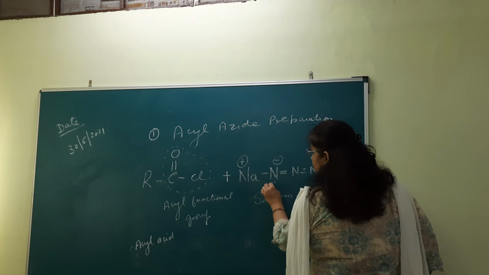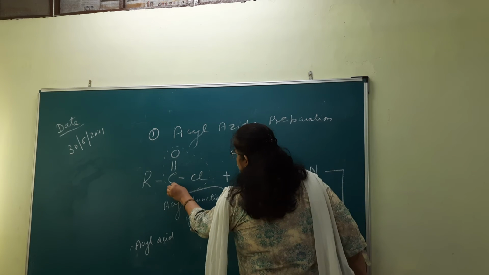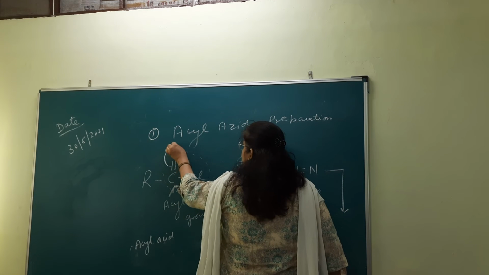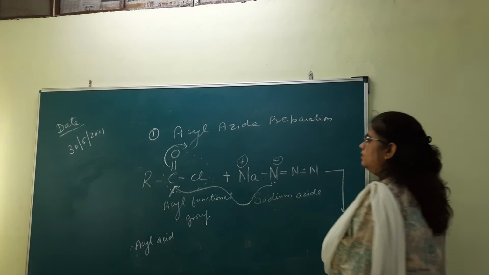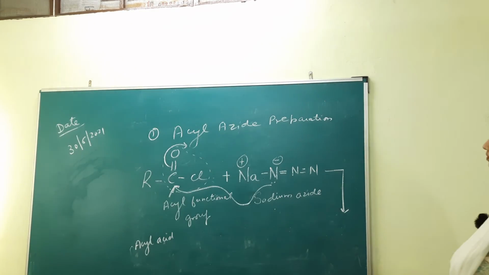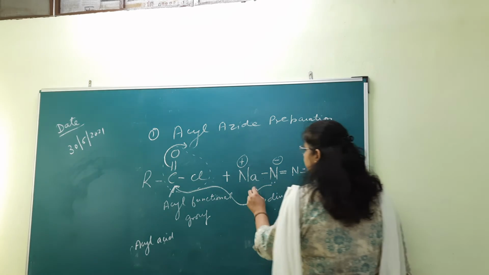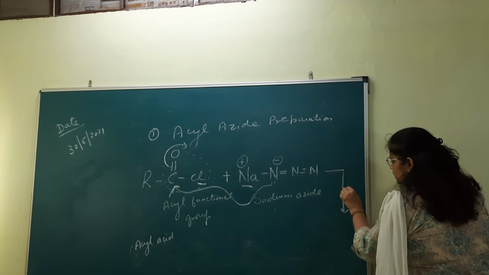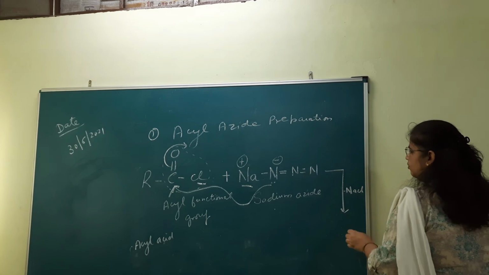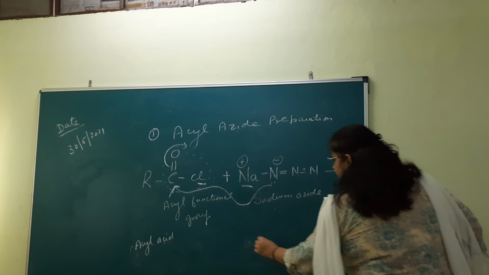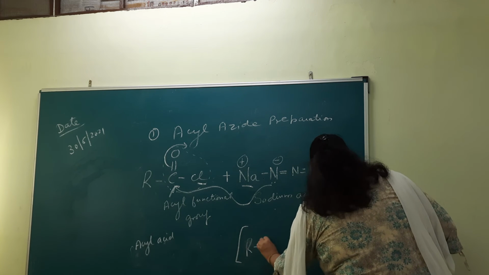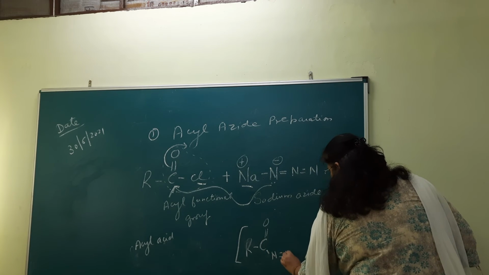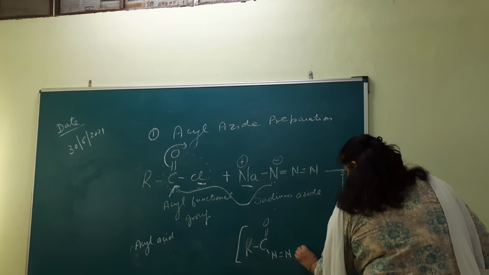That is, this lone pair of electron attracts towards this carbon because the carbon is positive, and this electron pair is shifted towards the oxygen atom. So this is the migration of electron. As a result of migration of electron, this sodium ion reacts with the chloride ion and releases the sodium chloride in the form of product, and the compound formed is R, C double bond O, N double bond N, and double bond N.